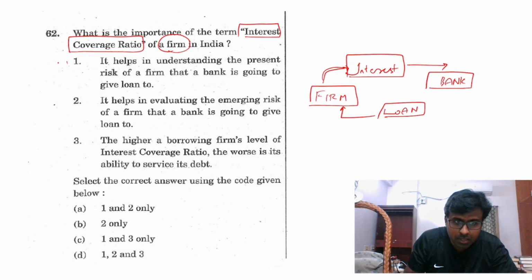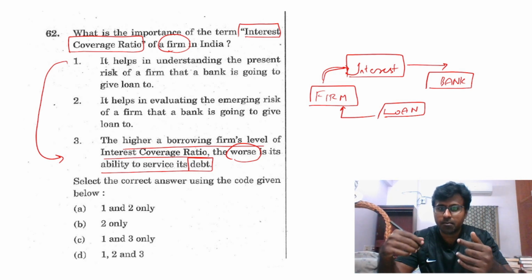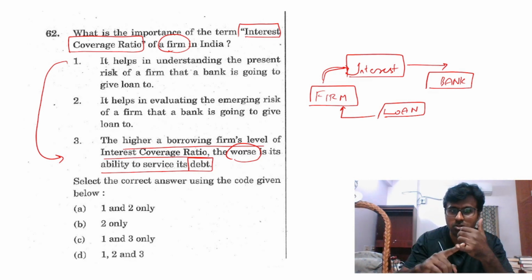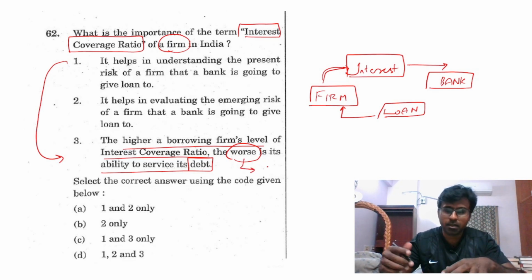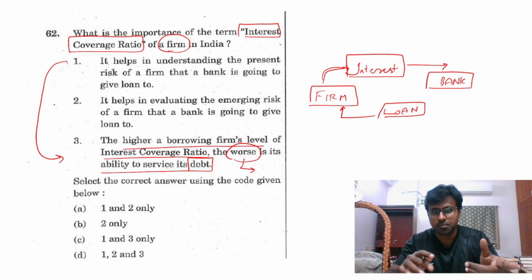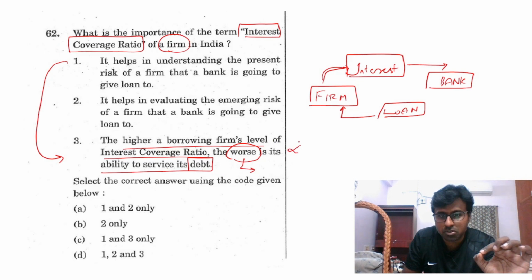So come here to the third statement. Higher a borrowing firm's level of interest coverage ratio, the worse its ability to service debt. Debt, that is, loan. Okay? If your interest coverage ratio is high, how do you rate your firm as worse? Actually, if I am able to repay the interest at the appropriate time, my debt servicing is actually good, not worse. You should relate these three things to this statement, and say this is wrong.